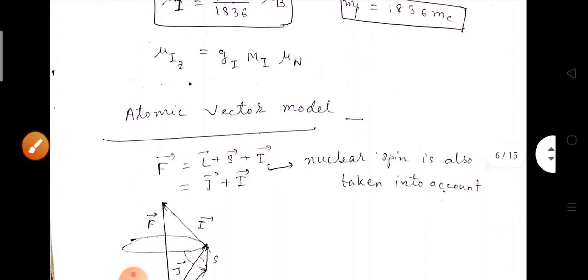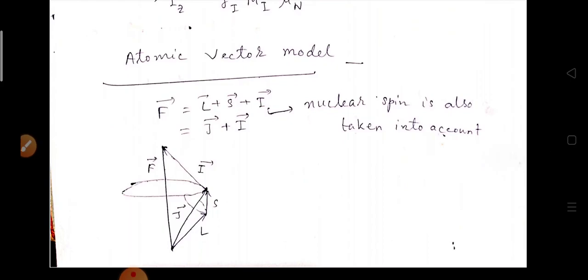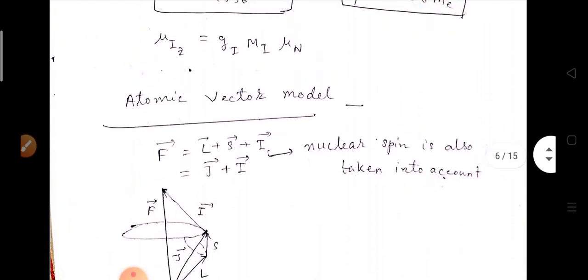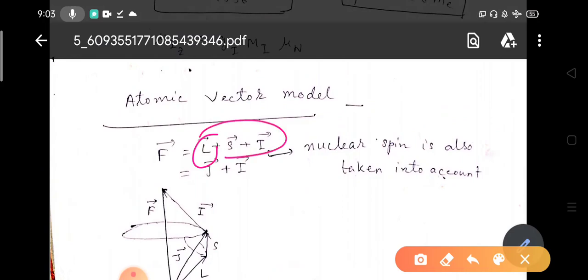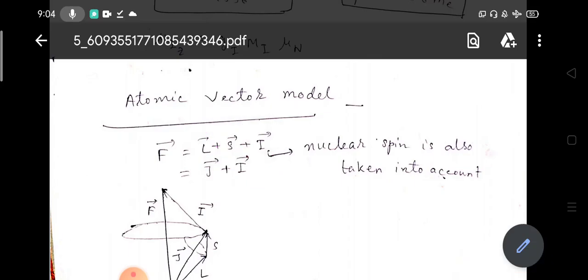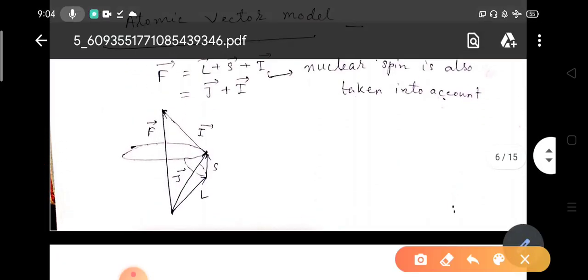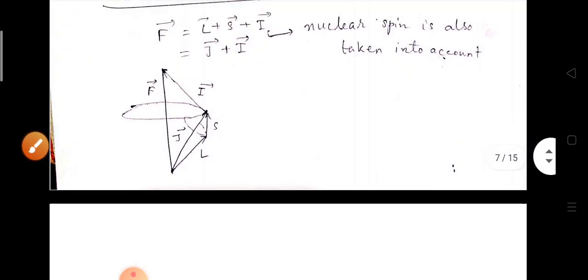Now apply your vector atomic model. What will happen? The resultant angular momentum F will be the sum over three things. Earlier it was the sum over L and S, that is the orbital angular momentum and the spin angular momentum of the electrons. This time we will also include the nuclear spin: L plus S plus I, that is J plus I. Earlier L and S coupled to give you the J value. Now J and I couple together to give you the F value, and this F will precess around the external magnetic field.